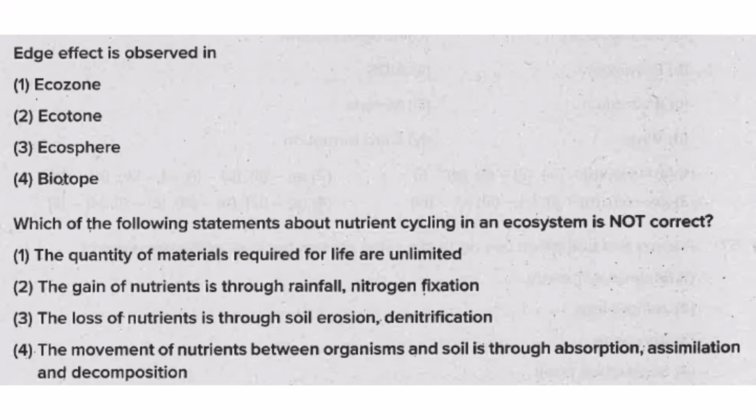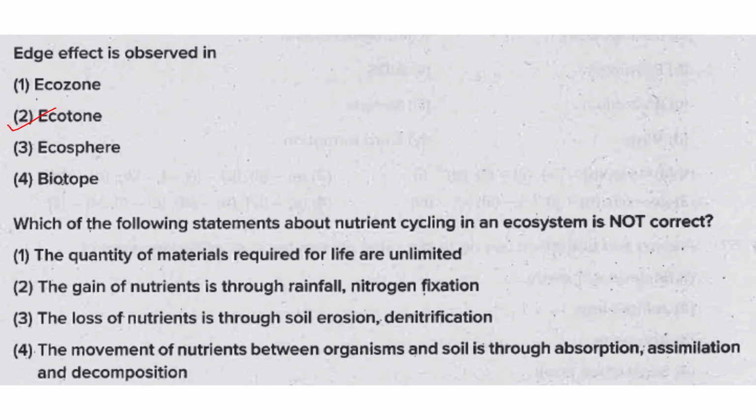Sometimes the number of species or the population density of some of the species in this ecotone will be greater than those in either of the two habitats, and this is called edge effect. And the organisms that occur in more abundance in this ecotone are called edge species. So edge effect is observed in an ecotone.